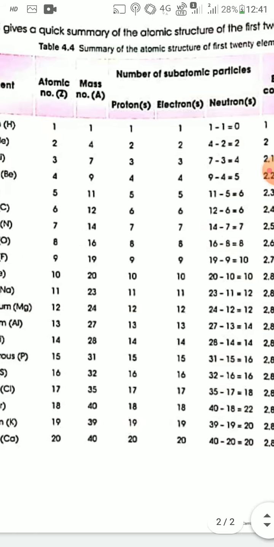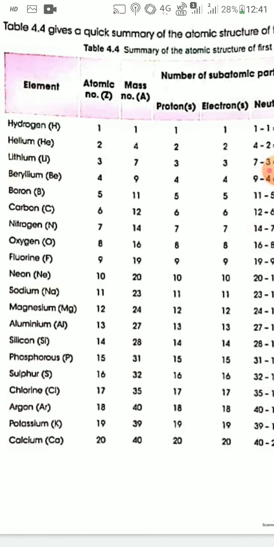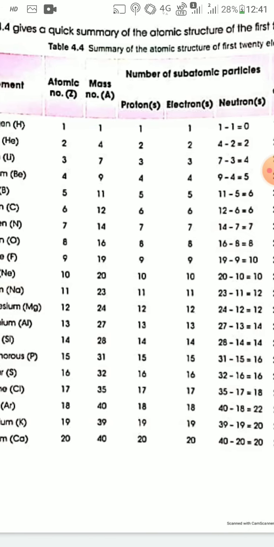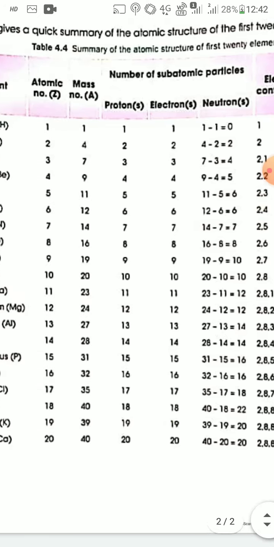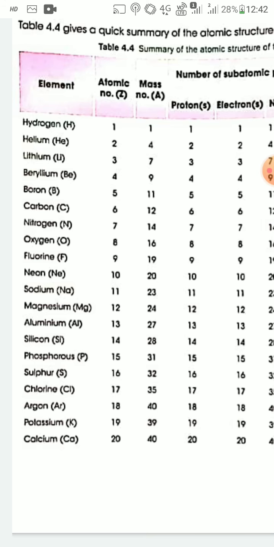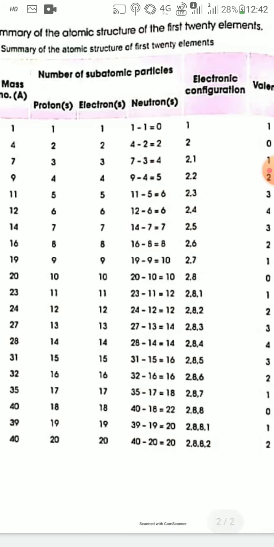Similarly for oxygen, atomic number is 8, so the number of electrons is also 8, and the electronic configuration of oxygen is 2, 6. In the first shell 2 electrons, in the second shell 6 electrons. So the valency of oxygen is 8 minus 6, that is 2. For fluorine, atomic number 9, the number of electrons is also 9, electronic configuration is 2, 7. So the valency of fluorine is 8 minus 7, that is 1.